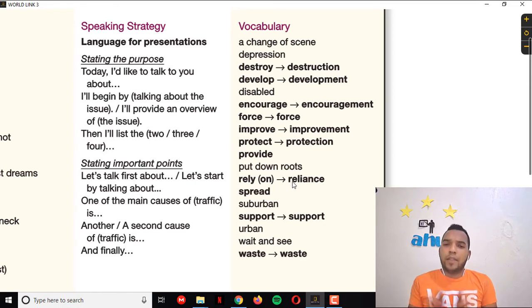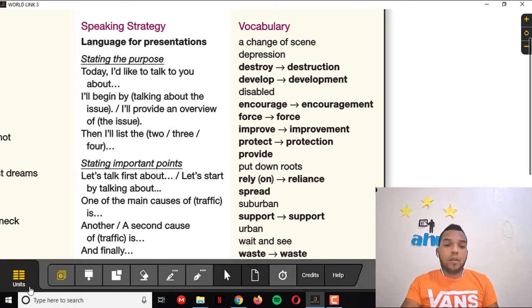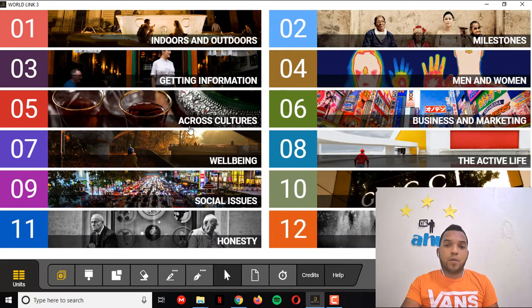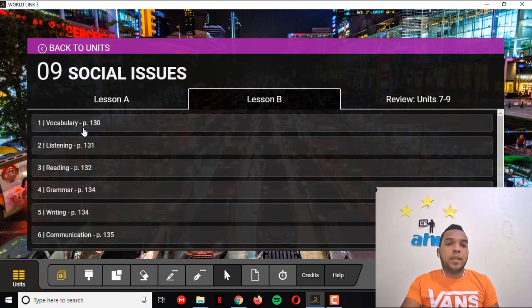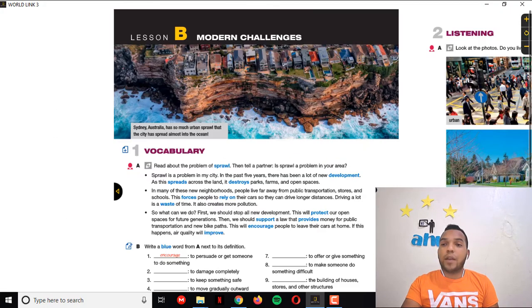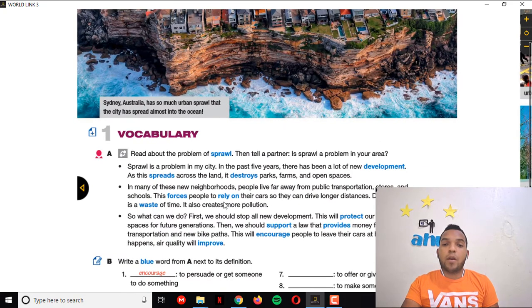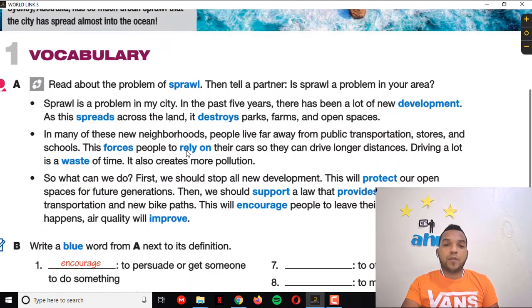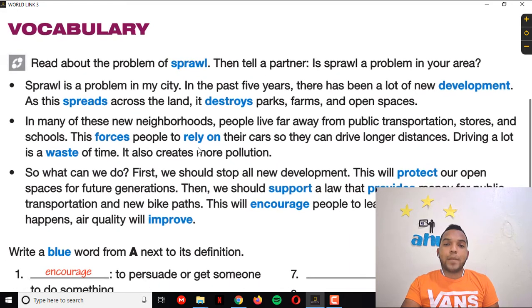Okay, so that was the vocabulary of this lesson B. Now we're going to head up to the next part. This is the other one. Let's see. In this part, guys, you have an exercise about the vocabulary, where I'm going to read this for you, so you can see the usage in each one of the contexts.